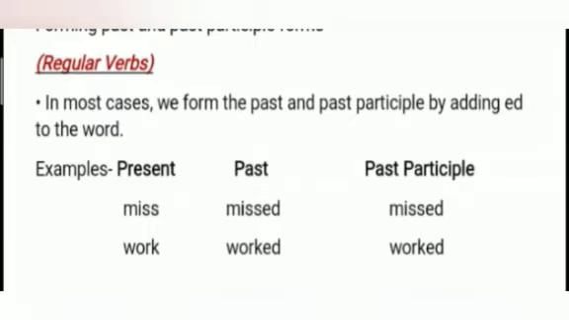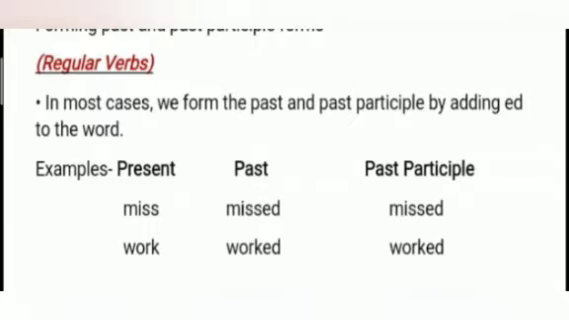Like rule number 1. In most cases, we form the past and past participle by adding ed to the word, like miss, present form, missed, past form, and again missed, past participle or the third form of the verb. Again, work, present form, worked, past form, and again worked, past participle form of the verb.